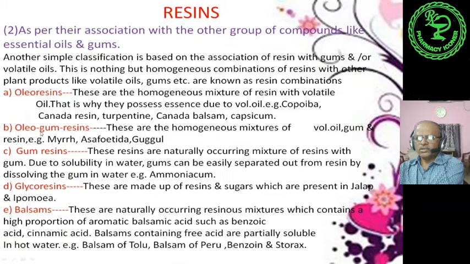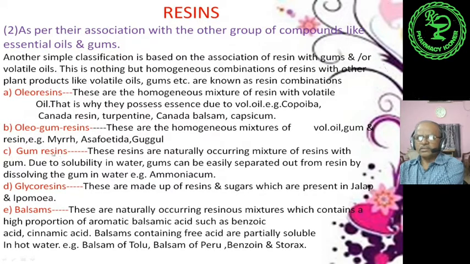Second one is oleogum resin. Resin is combined with essential oil and gum. These are homogeneous mixtures of volatile oil, gum and resin. These are the 3 drugs: myrrh, asafoetida and guggul. They contain oleogum resin.